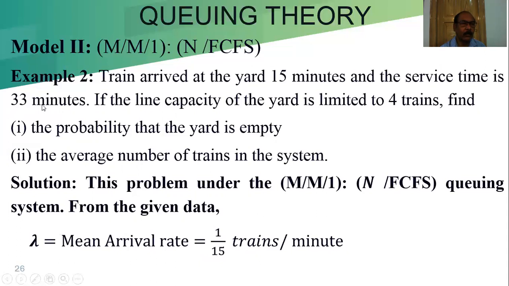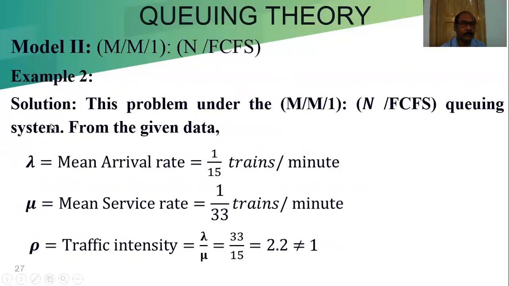Mu will be 1 by 33 trains per minute, the mean service rate. Rho, the traffic intensity, equals lambda by mu, which is 33 by 15, so we can call it 2.2. 2.2 is not equal to 1. So we got these 3 values.